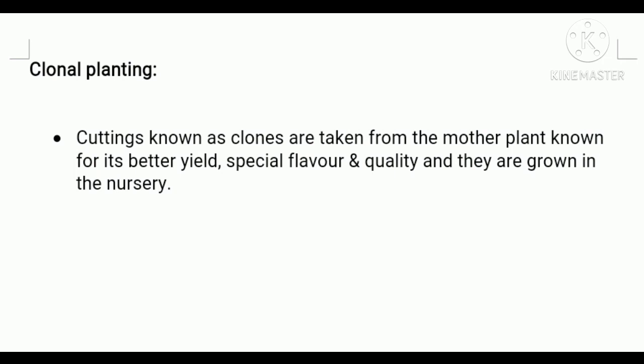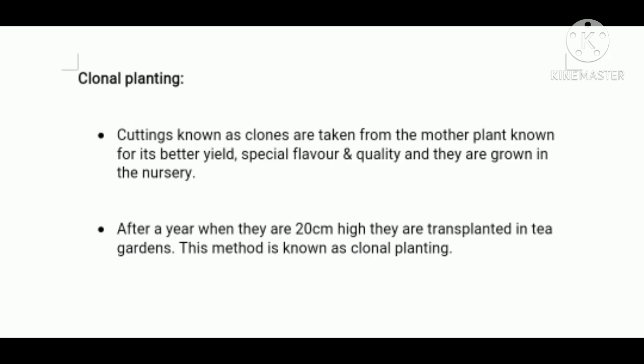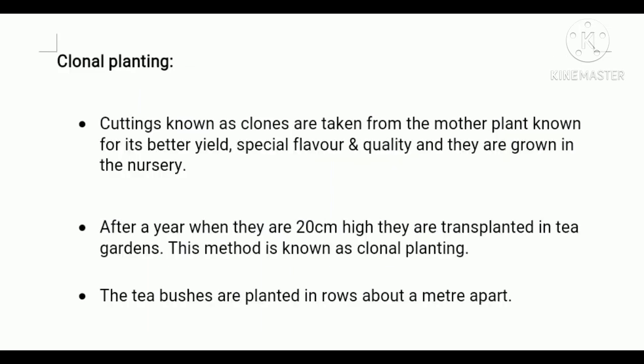Next, clonal planting. Cuttings known as clones are taken from the mother plant, known for its better yield, special flavor and quality, and they are grown in the nurseries. After a year, when they are 20 centimeters high, they are transplanted in tea gardens. This method is known as clonal planting.